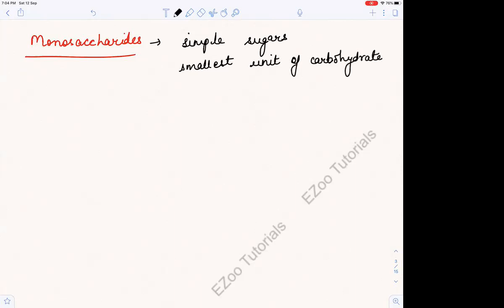For example, monosaccharides are glucose, galactose, and fructose. So we will be studying the structure of glucose, galactose, and fructose. Okay. Suppose here I'll draw glucose.